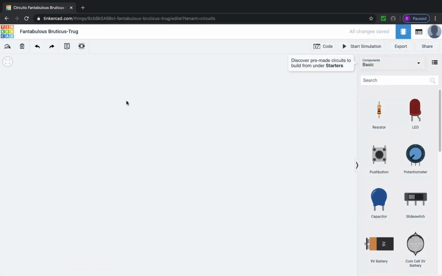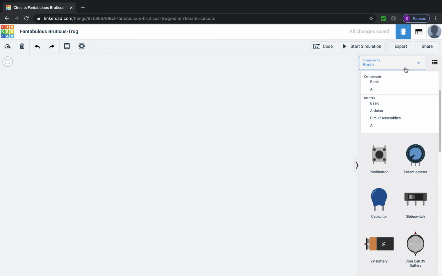And then over on the right hand side, all of our components are going to appear. We want to make sure that we stay in the basic components here. We don't want to open up other ones yet. We will later maybe. But right now we just want to stick with the basics.